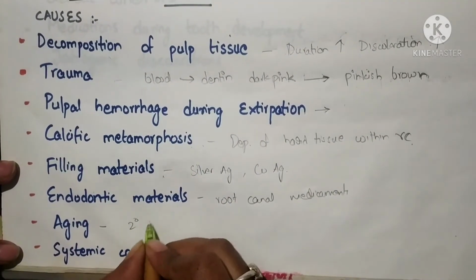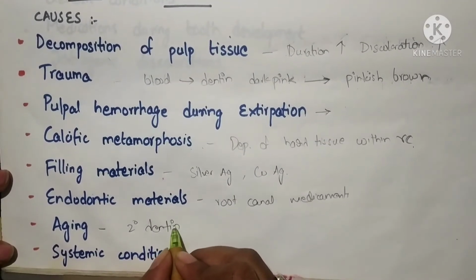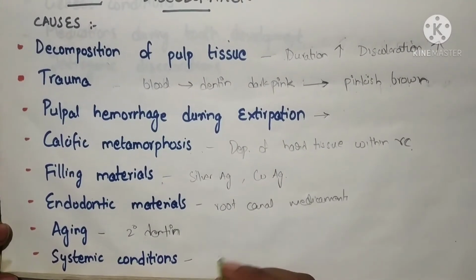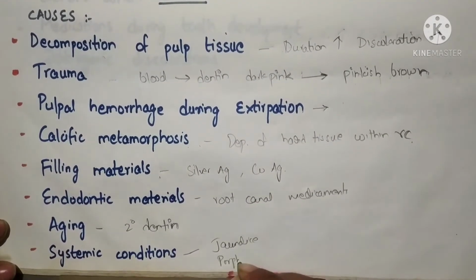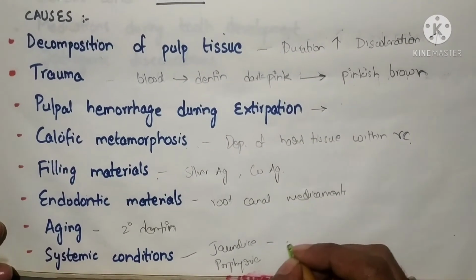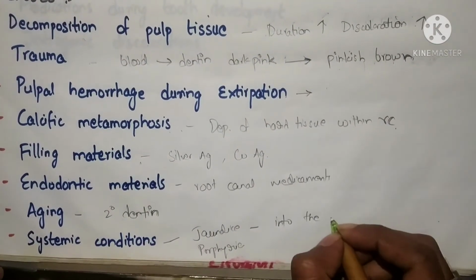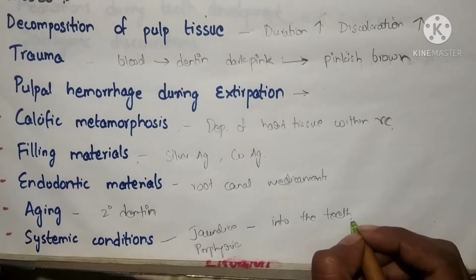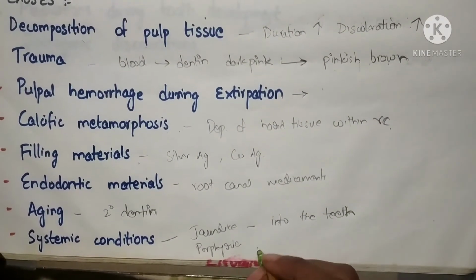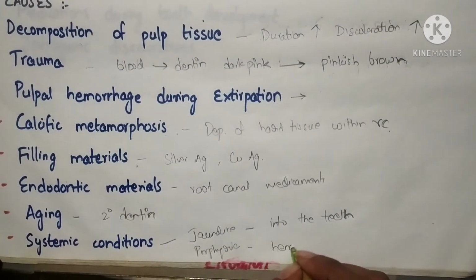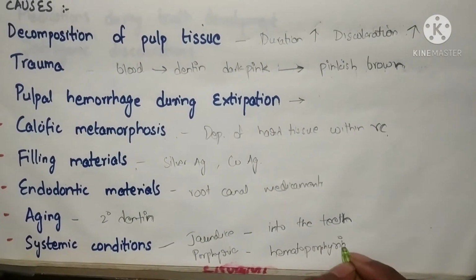Next comes aging. During aging there will be deposition of secondary dentin, because of which there will be a change in the color of the teeth. Next, systemic conditions, which may include jaundice and porphyria. In such conditions there will be deposition of bile pigment into the tooth also. Generally the bile pigments deposit in the eyes and skin, and along with that there will be deposition in the tooth also, which may lead to discoloration. And in case of porphyria there will be deposition of hematoporphyrin pigment, which may lead to a change in the color of the tooth.